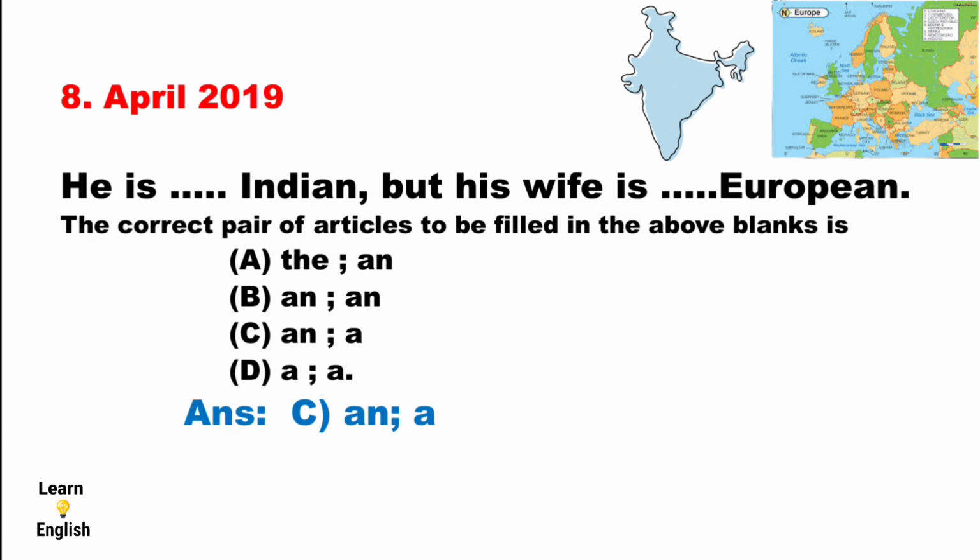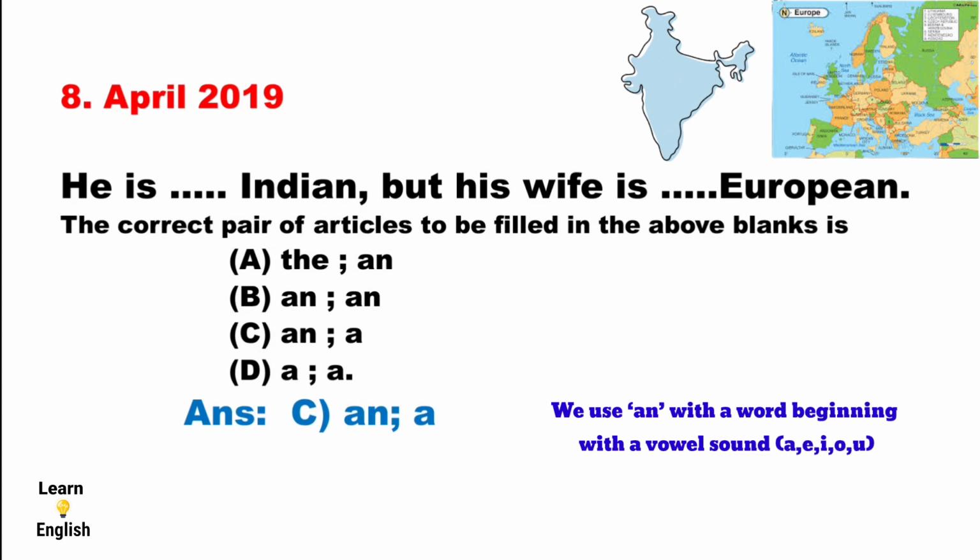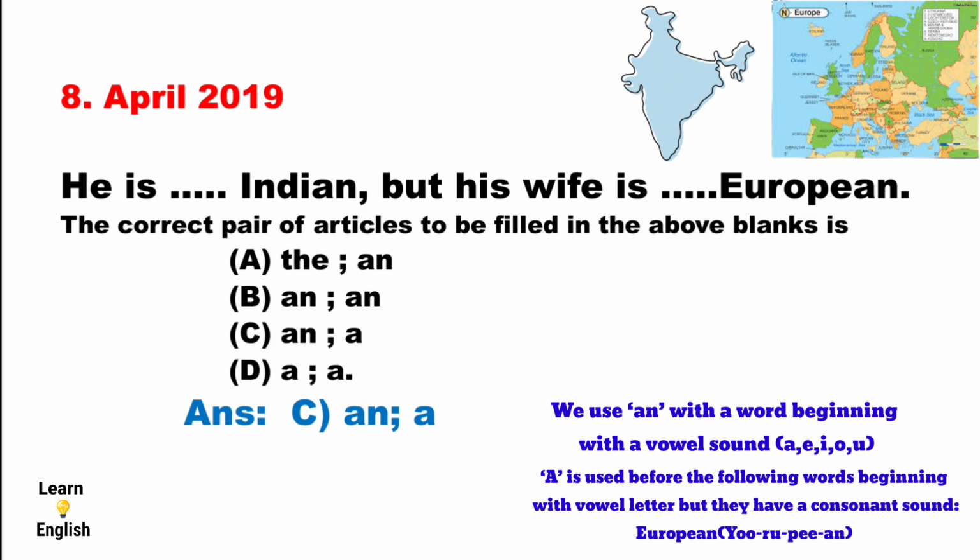Why is the answer "an" and "a" correct here? Do you have an idea? We applied a rule here. The rule is we use "an" with a word beginning with a vowel sound. "A" is used before words beginning with a vowel letter but having a consonant sound, like European. Therefore, the first one is a vowel sound, an Indian. The second one is a word beginning with a vowel letter but with a consonant sound, a European. This rule is applied here. That's why the answer "an" and "a" is correct.